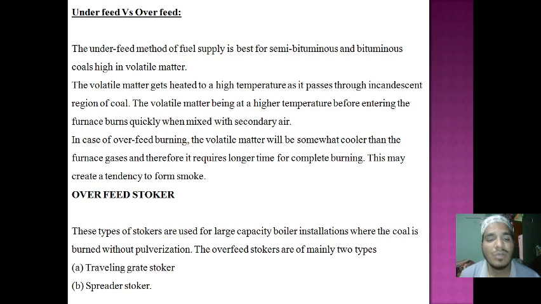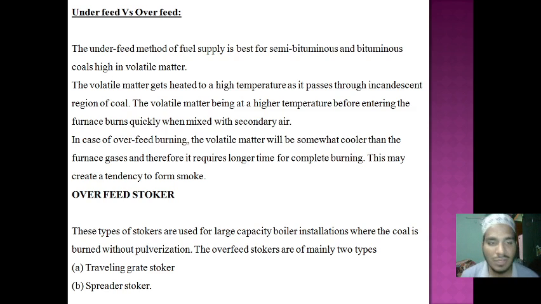The third difference is that in overfeed burning, the volatile matter will be somewhat cooler than the furnace gas, and therefore it requires a long time to complete burning. In overfeed burning, sometimes the furnace has different volatile matter colors to complete the burning. In underfeed burning, it gives the volatile matter directly, and there is no formation of smoke. But overfeed burning has a tendency to form smoke. These are the differences between the underfeed and overfeed methods.